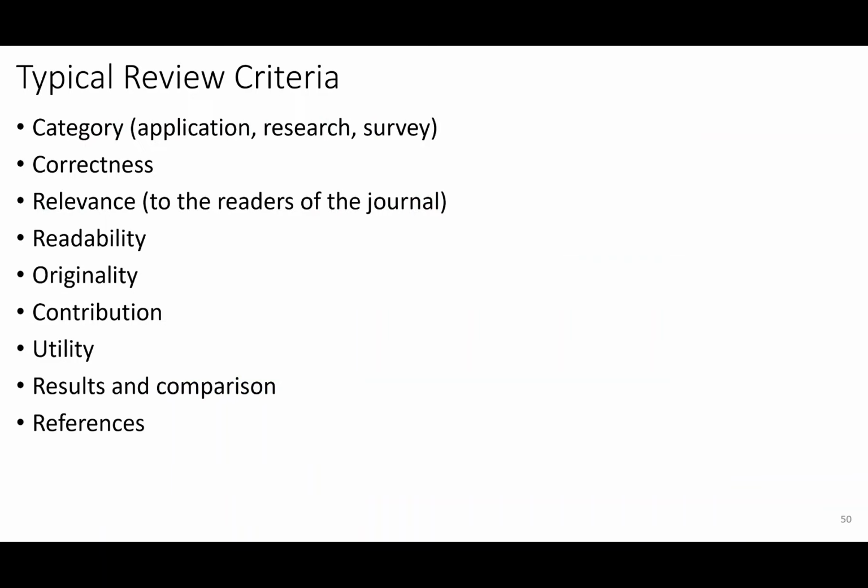Okay. What are typical criteria that reviewers use to assess papers? This can be different from field to field. The category, that means is it applicable to our journal? The correctness: are the equations correct, is the idea correct, are the theories correct, and so on. The relevance to the readers of the journal, whether it's readable, whether it's clearly written, originality, contributions, utility, that means is the paper useful, results and comparison, and references. So you see, having proper references is a review criterion as well.